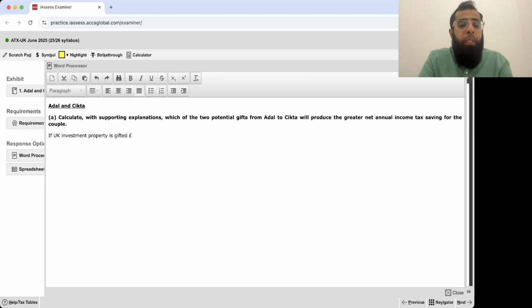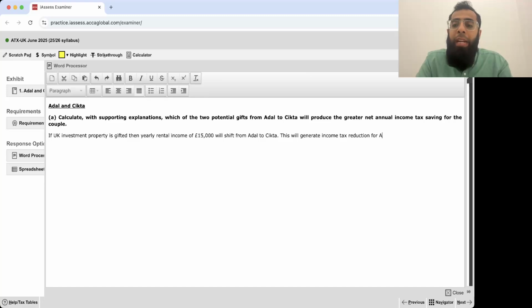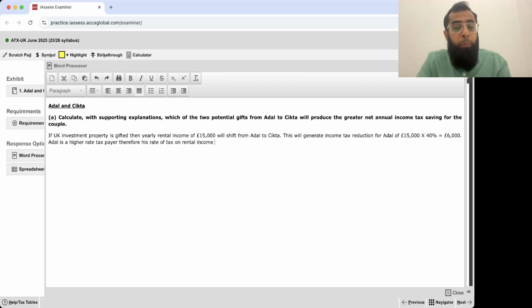If the UK investment property is gifted, then yearly rental income of £15,000 will shift from Adel to Sitka. This will generate an income tax reduction for Adel of £15,000 multiplied by 40%, which will be £6,000. Adel is a higher rate taxpayer, therefore his rate of tax on rental income was 40%.